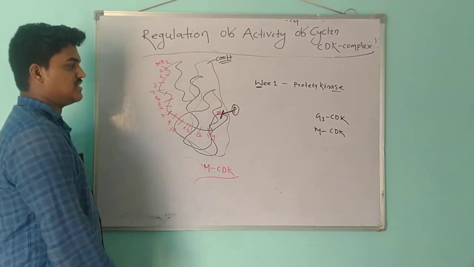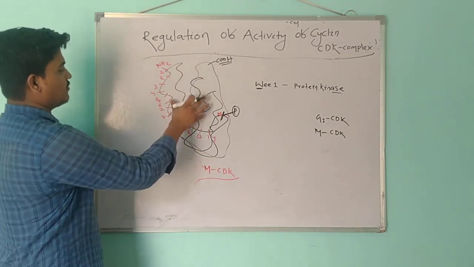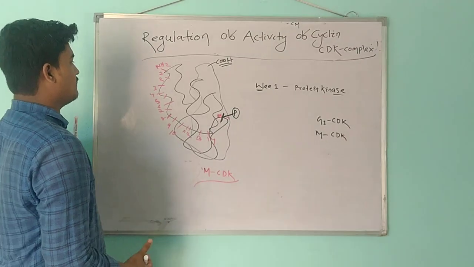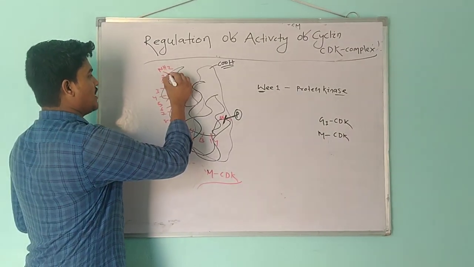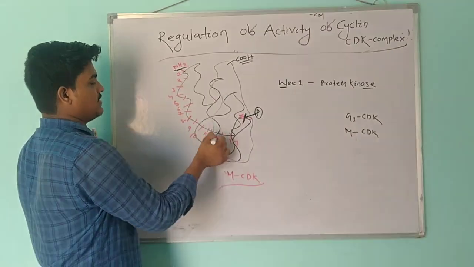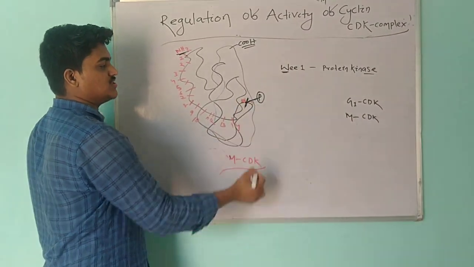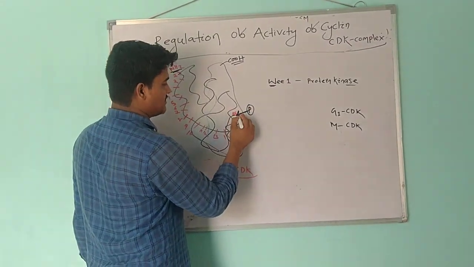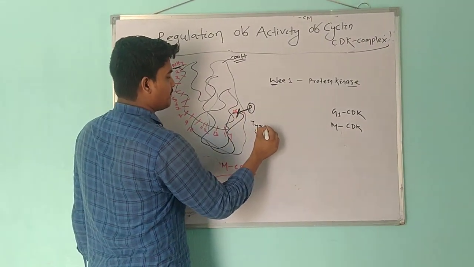In this M CDK complex, this is the protein structure. I have drawn the protein here, that is the M CDK complex, and here is the number 1 amino acid. Amino acids present here: 1, 2, 3, 4, 5, 6, 7, 8. This is the 15th amino acid in CDK, and at that 15th position, tyrosine is present.